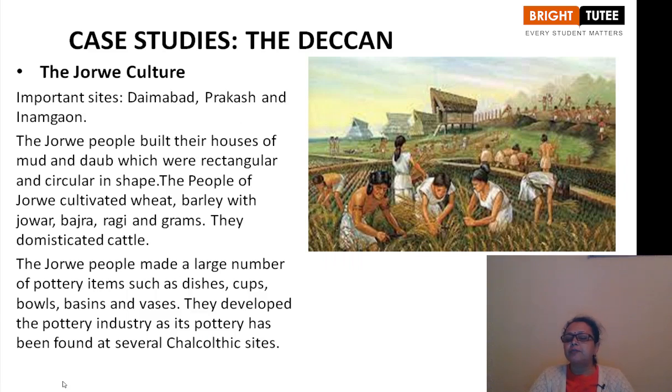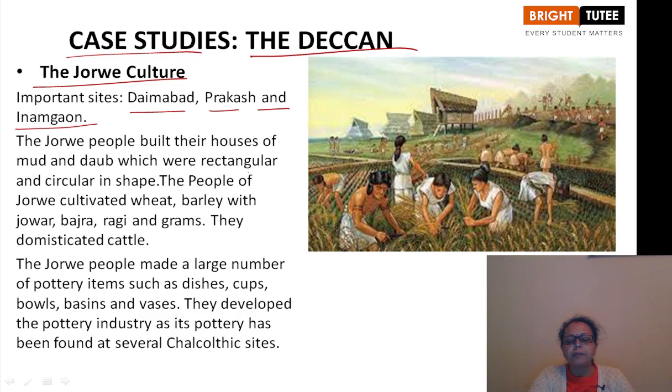Then coming to the Deccan, the case study in the Deccan. It is a very interesting story about a small village and how the people practiced a different type of living there. Their lifestyle is completely different from other settlements. Jorwe culture: the important sites are Tehmabad, Prakash and Inamgaon, which we have just discussed in the previous slide also.